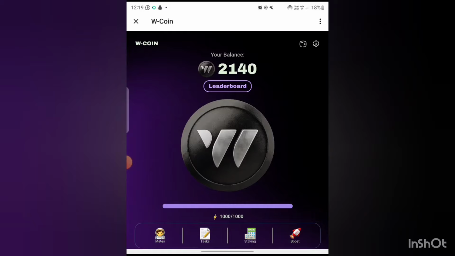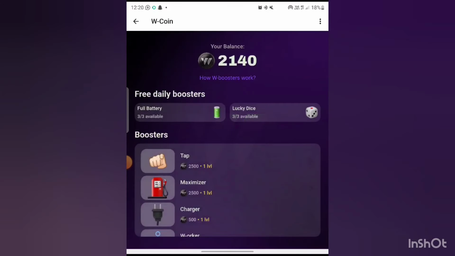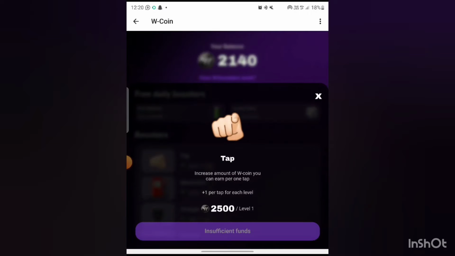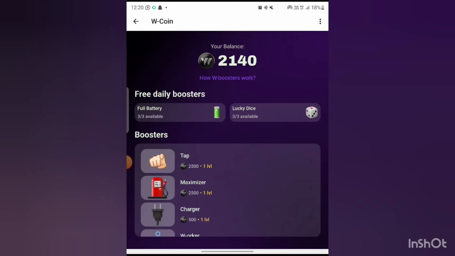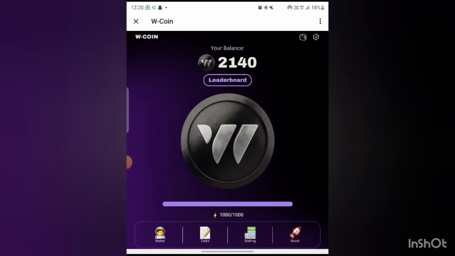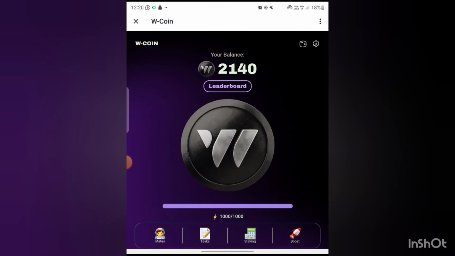So the next task is to boost. If I click on boost, here I'm going to click on level 1. Here I can invite friends and earn 2500 of this airdrop. So it's very easy, and if you have any issue, drop it in the comment section. I'll be able to help you out.